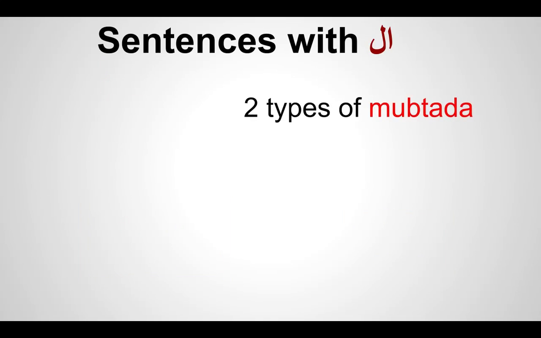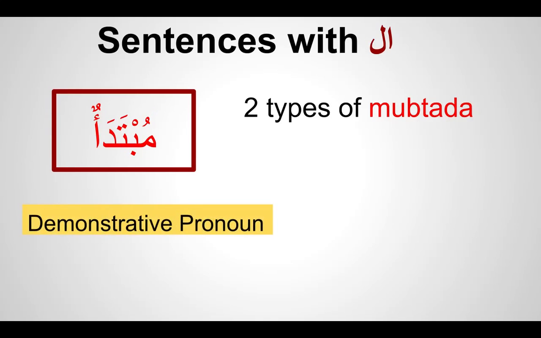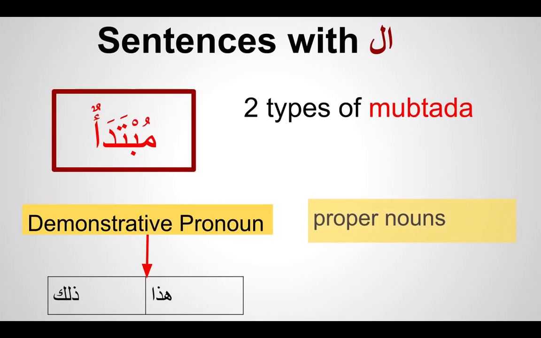and we have learned the two types. There are about 8 types of Mubtada. So far we have done about 2 types. So what have we done? Mubtada, which comes at the beginning of the sentence, most of the time. So we've learned demonstrative pronouns, which are hadha and dhalika so far, and we know that proper nouns, the name, place, animal, thing, adjective, when they come in front of the sentence, that is a Mubtada.